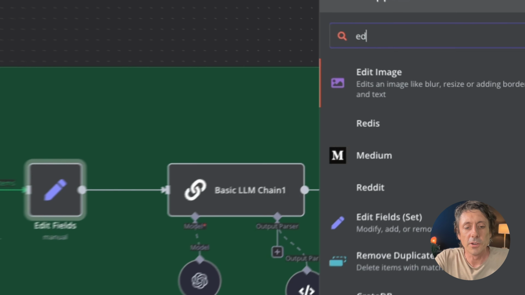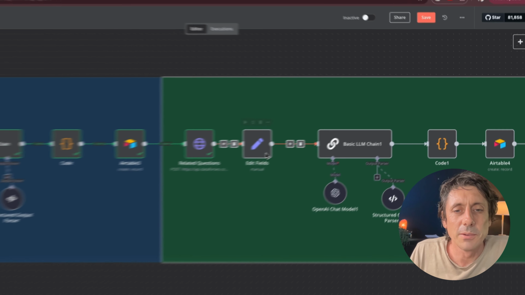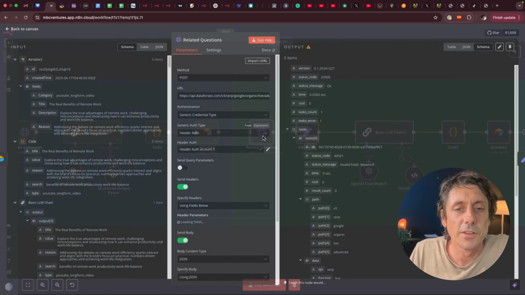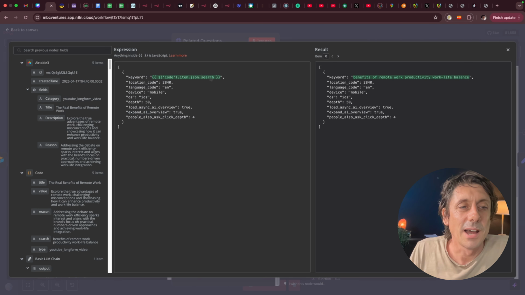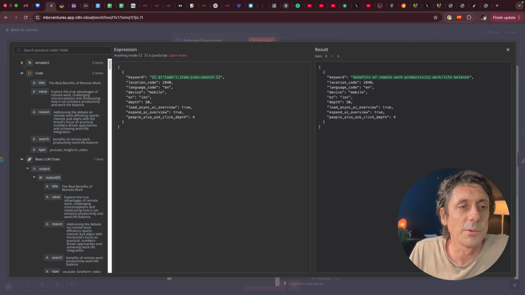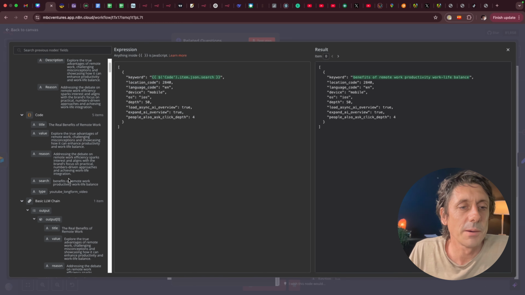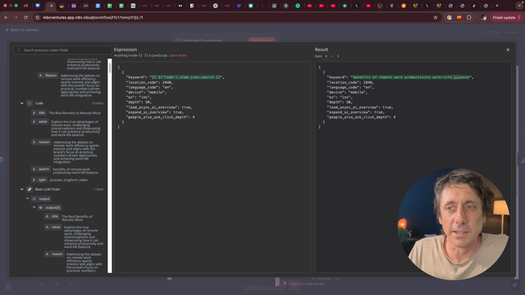Go up to the top and just go edit and choose an edit fields or a set field module. I'll explain what we're going to do in here. First of all, the error that came up was if we go to the DataForSEO in the body field, the keyword wasn't mapping properly because the structure had changed. I'd added another Airtable module in here when I was building this and I hadn't realized, and I was referencing the wrong module. So I had to come in here and get that search phrase from the code node and drop that in there. I had the wrong reference in. But now you can see it maps that perfectly like that.